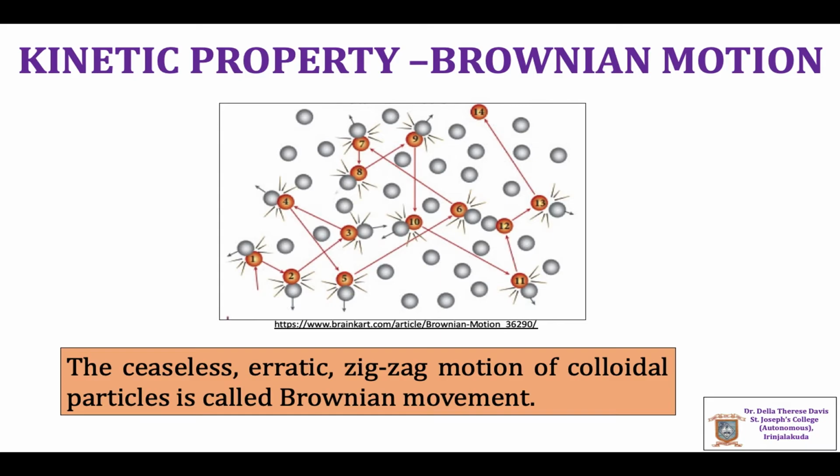This property was observed by Robert Brown, who was an English botanist, while observing pollen grains in aqueous suspension, where they showed constant motion. Later on, when the ultramicroscope was invented, it was found that the particles of lyophobic sols were also in a state of ceaseless erratic motion, similar to that of the pollen grains. And this kinetic activity of the particles suspended in a liquid was named Brownian motion.